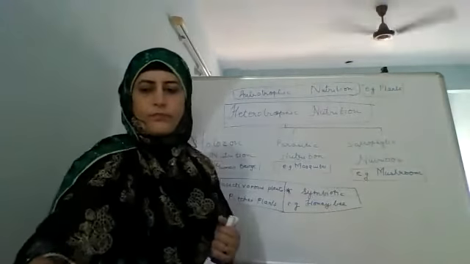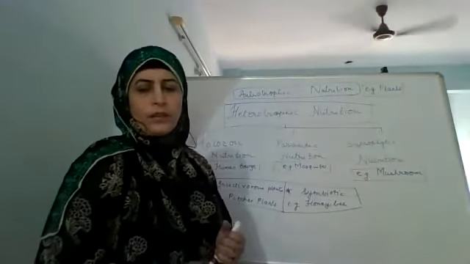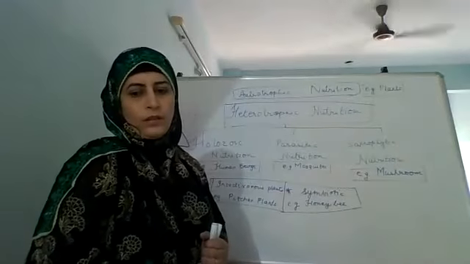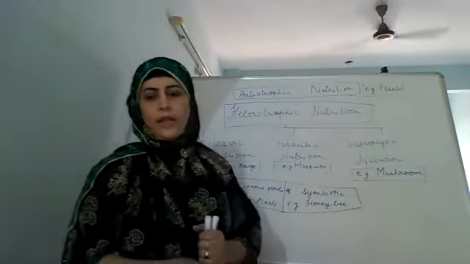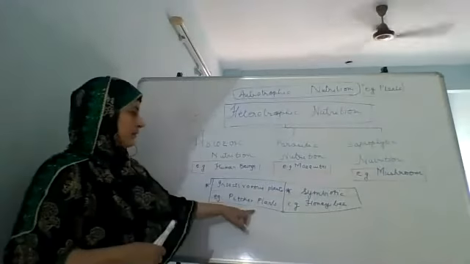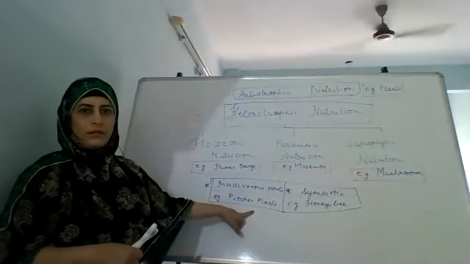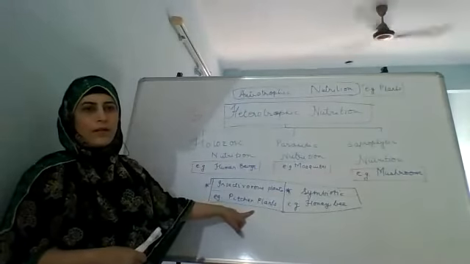So, have you written the definition of insectivorous? Example, pitcher plant, have you written? Okay, the next one is symbiotic nutrition.